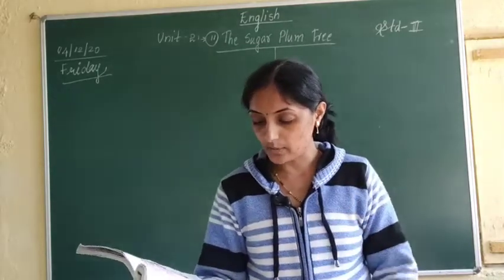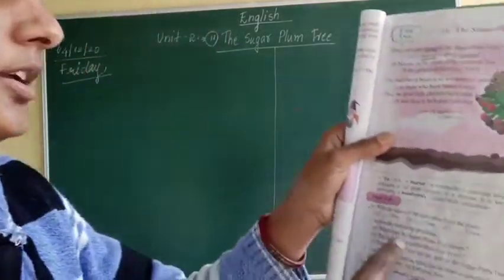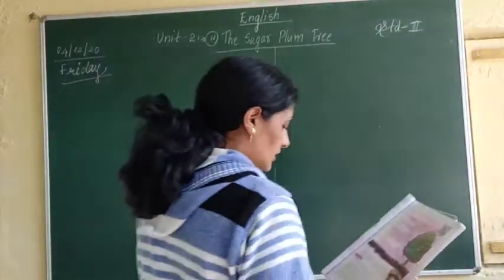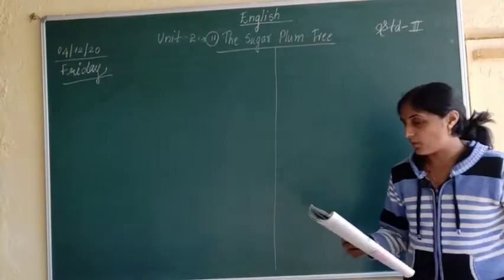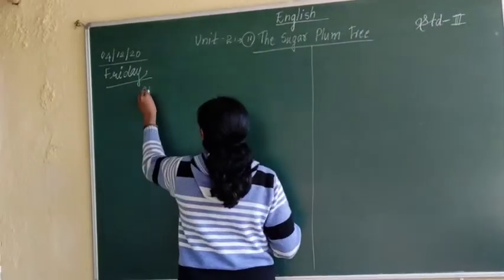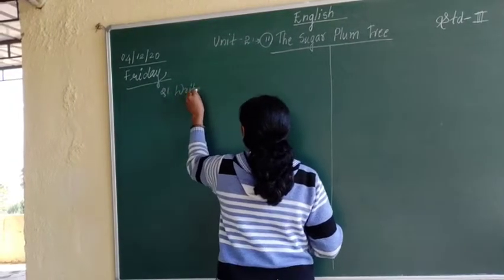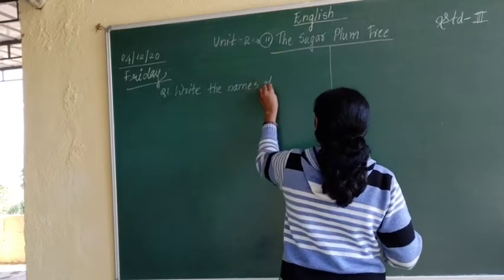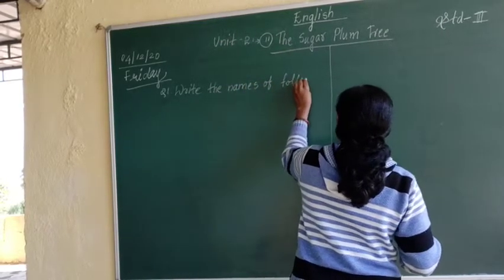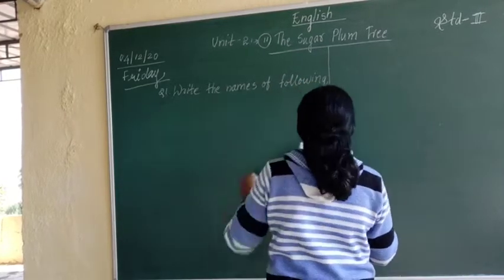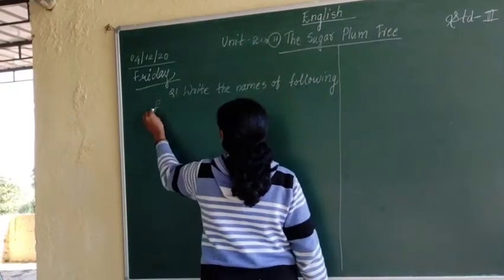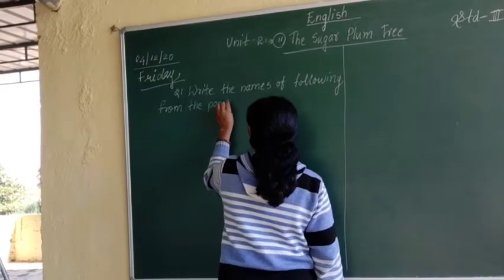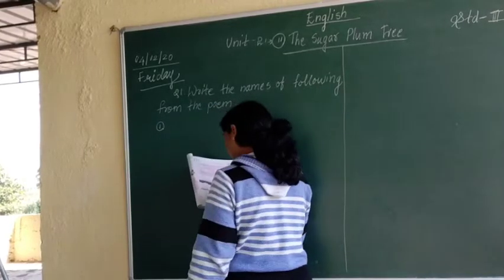Now today we are going to start with the question answers of the exercise. Your first question is, write the names of the following from the poem. Now the first one given here is dash tree.